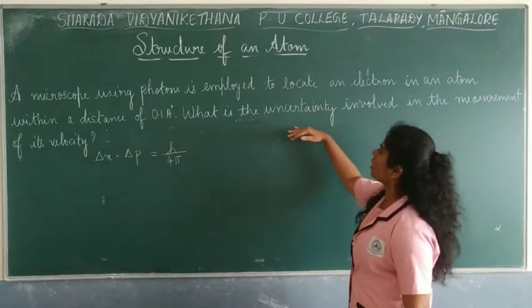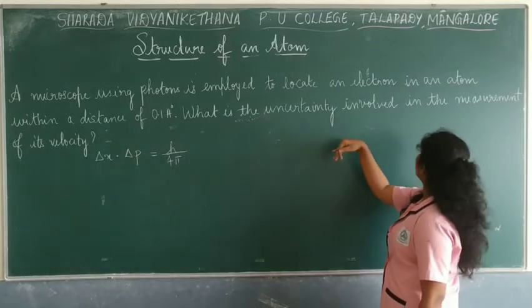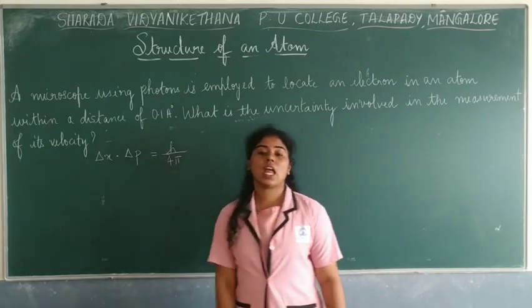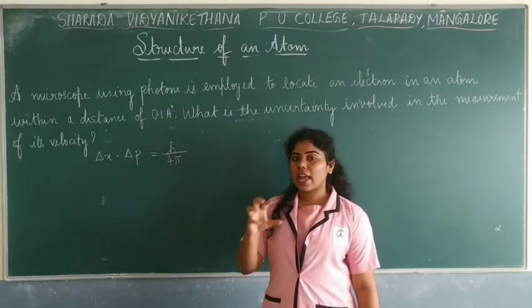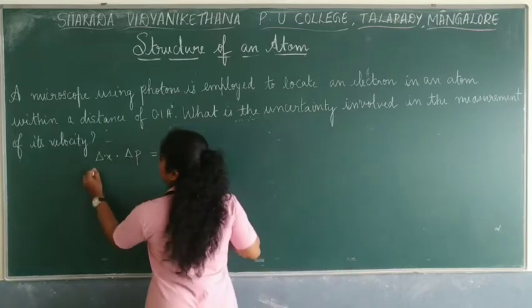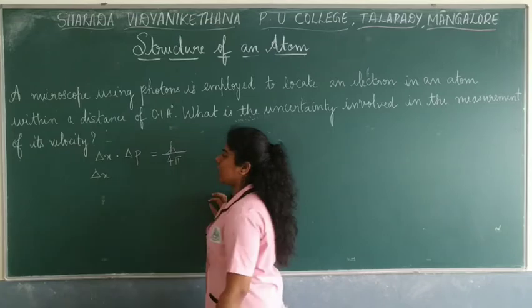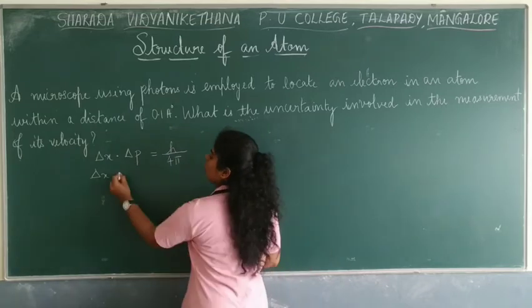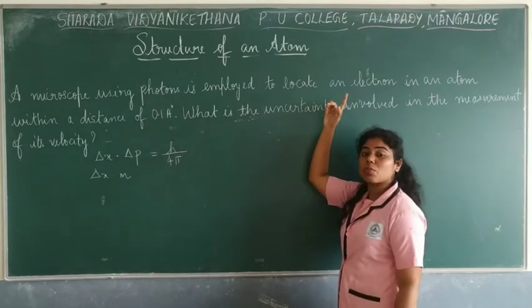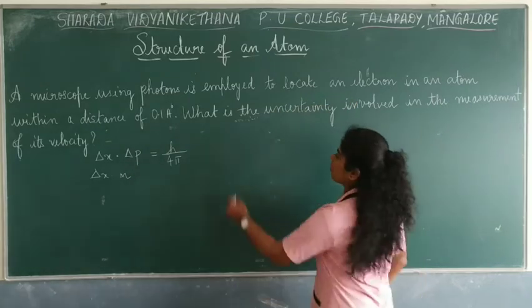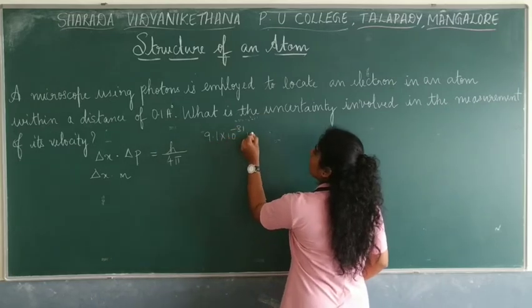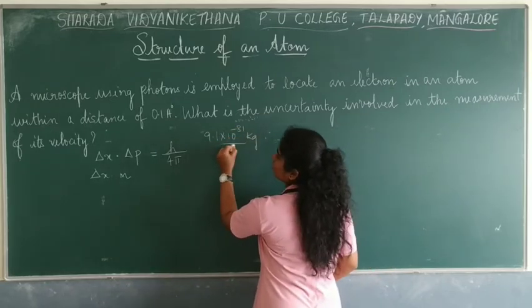What we have to find out is the uncertainty involved in the measurement of its velocity. Velocity we can get from the momentum, right? So what is momentum? Here we write delta x into the mass of an electron, to locate an electron. The mass is constant. What's the mass of an electron? It is 9.1 into 10 to the power minus 31 kg. So this is a constant.